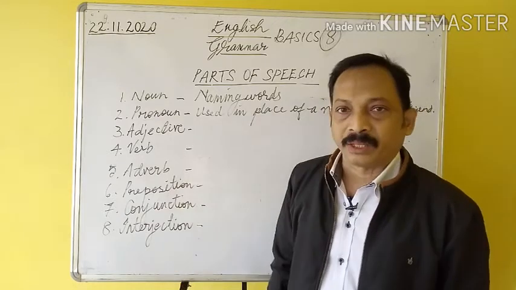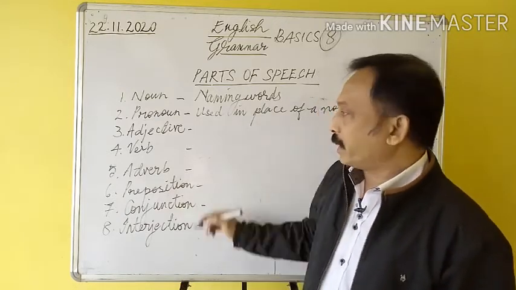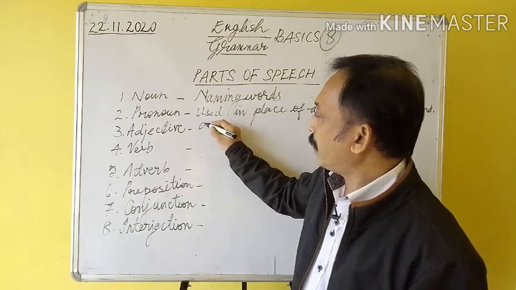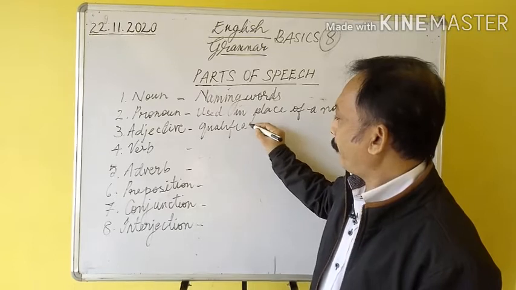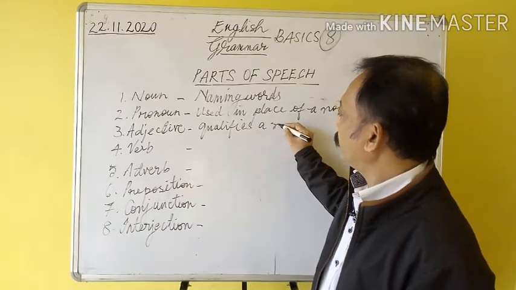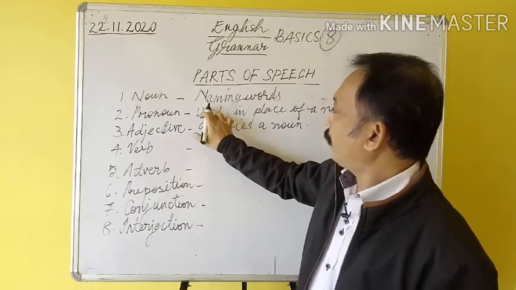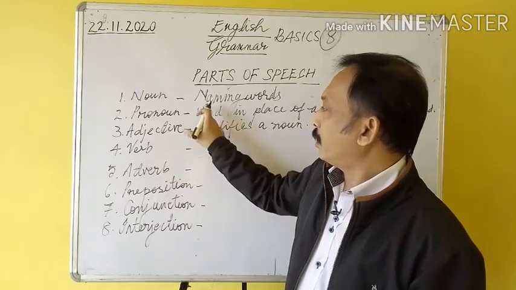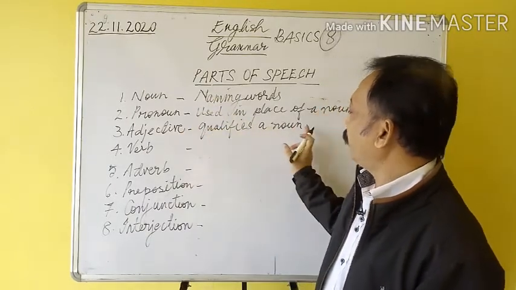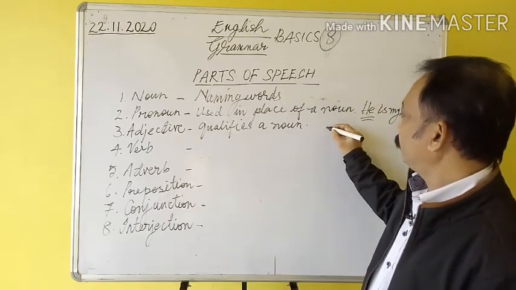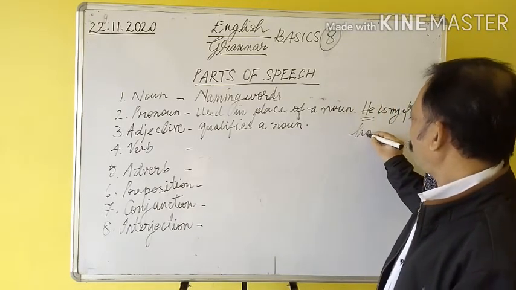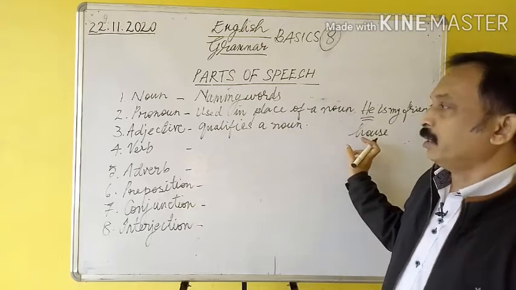And then comes adjective. What is an adjective? An adjective qualifies a noun. For example, house is a noun.